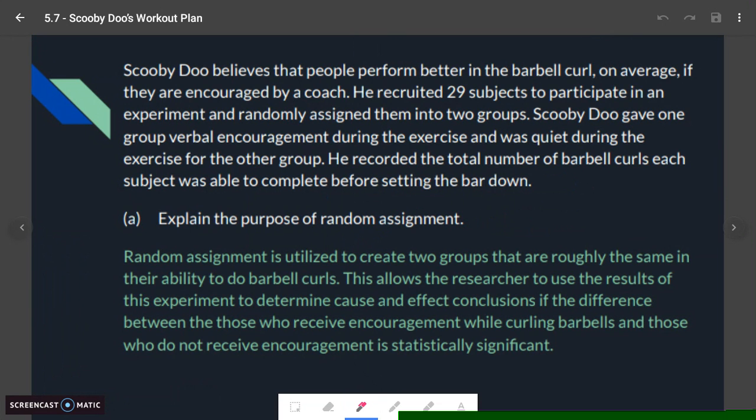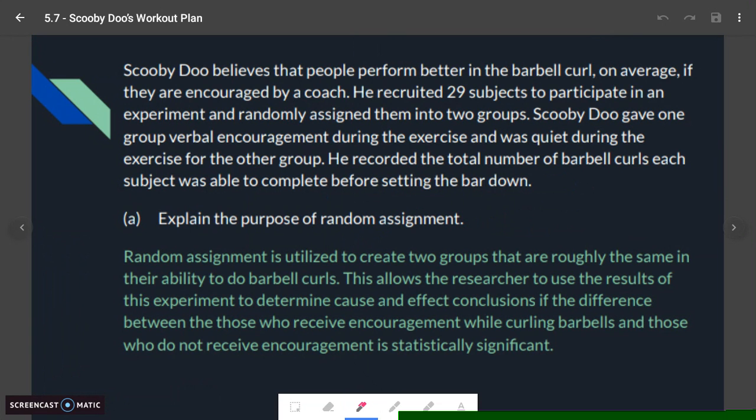One way you can check if your response is appropriate is if you've read your answer and you could just put your answer on another question in different context and it would still be okay and make sense, then that's not okay as far as getting full credit would be concerned. Every question has to have context in that answer. Otherwise, they're going to dock you points. So make sure you have some kind of mention of curling the barbells here with encouragement and not encouragement.